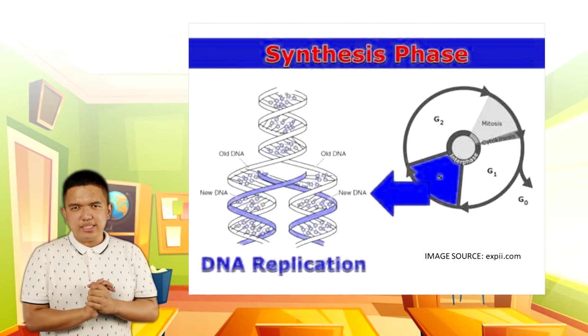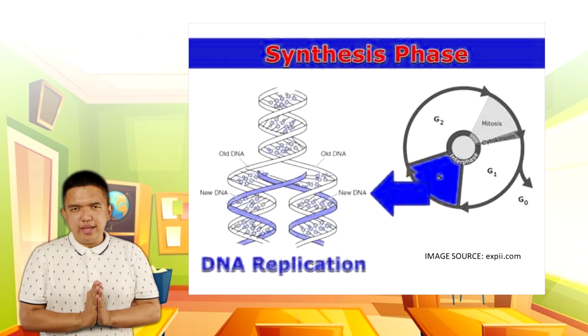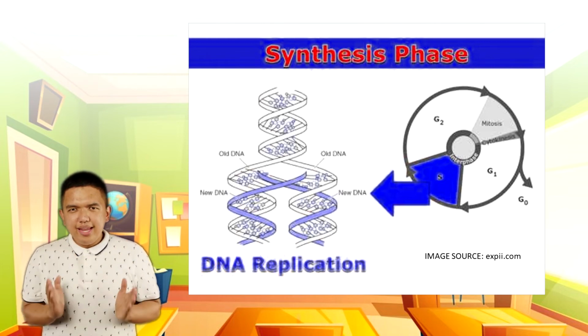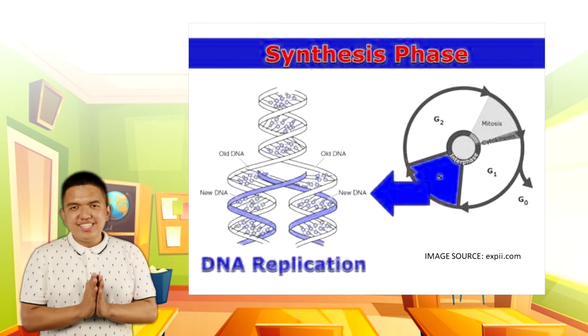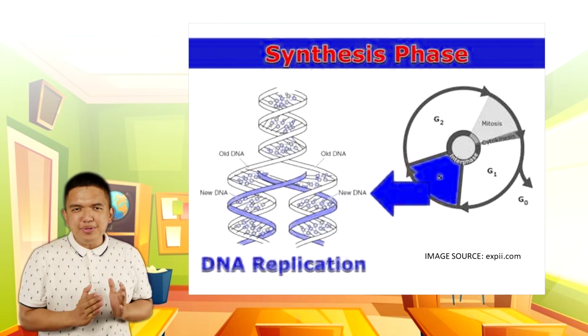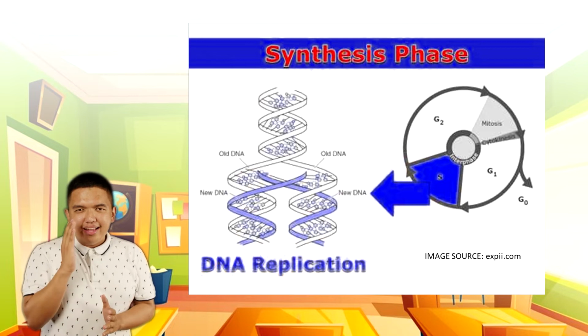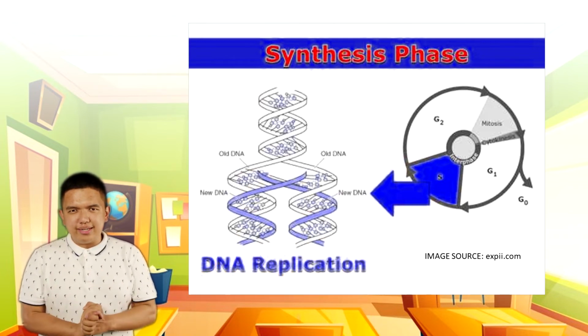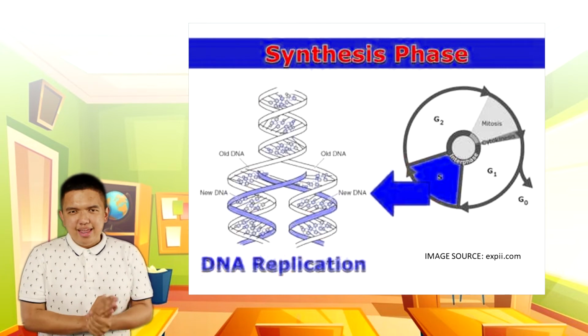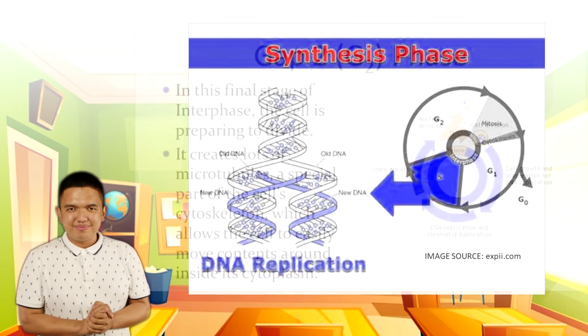During this synthesis phase, DNA replication occurs. DNA replication is a process where the complete genetic information of chromosomes is duplicated. This results in sister chromatids and 2 other materials called histones and nucleosomes.